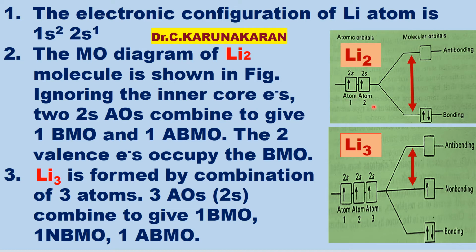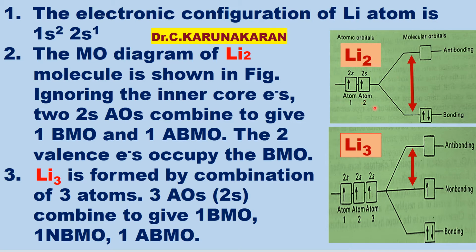Ignoring the inner core electrons, the 2s atomic orbitals of two lithium atoms combine to give one bonding molecular orbital and one antibonding molecular orbital.